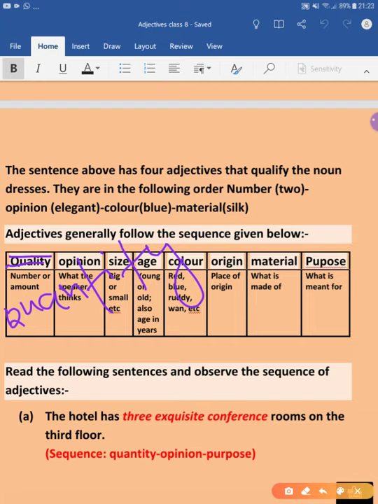The first one is quantity. So if we are going to place the adjectives in the correct order in a sentence, we will first look for the quantity of that noun. Then we'll look for the opinion, what the speaker thinks, the opinion of the speaker regarding that noun.